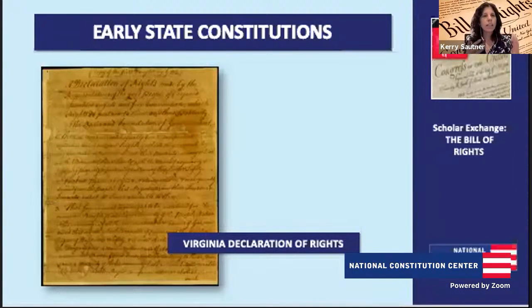It's amazing to think of these listings of rights. And I almost want to do an activity with our students: what would you list if you only had 10 spots? What would you add? But there's no need to limit them. At the convention, they walk in knowing that the states have these listings of rights, these bills of rights. And they walk into the convention and their big charge is to set up a structure of government.